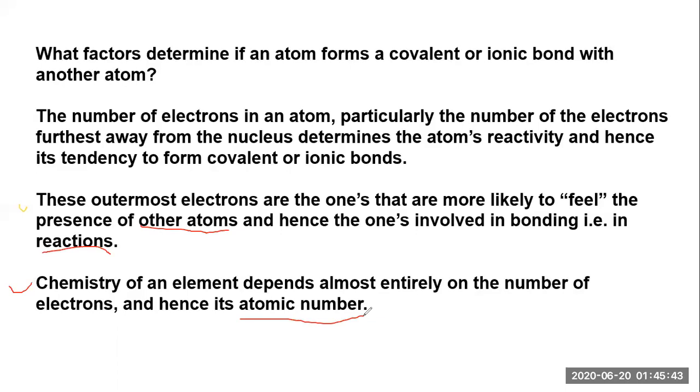On the periodic table, we will see in further lectures how the activity changes according to the atomic numbers. So what you have to remember is that the atomic number is nothing but an exhibition of the chemistry of an element. So we have understood a very important point from this slide.